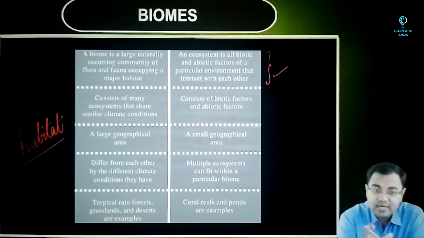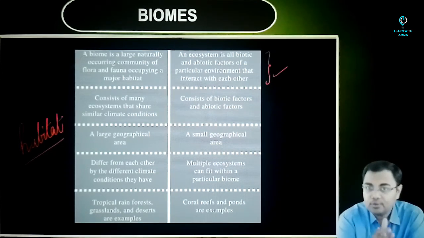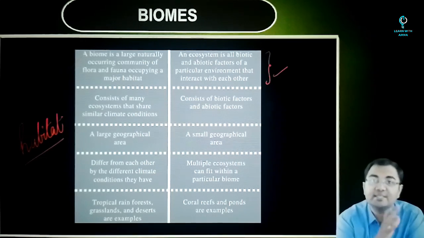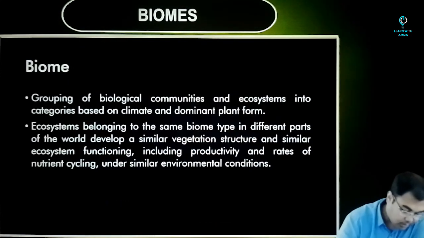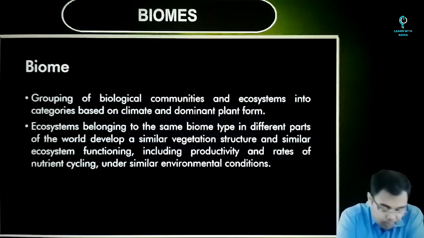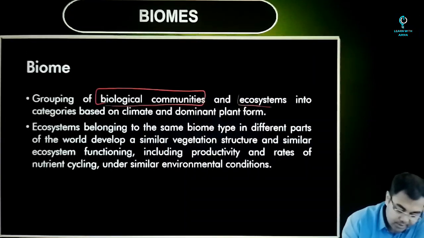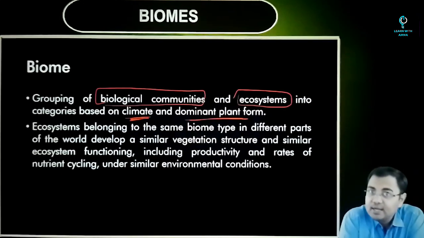So you have to understand the difference between the three terms: biome, ecosystem, and habitat. Habitat and ecosystem we have already seen in the previous chapter. Biome is something that we are going to study in this particular chapter. So moving on to what exactly we mean by biome, grouping of biological communities and ecosystems into categories based on climate and dominant plant forms can be called a biome.